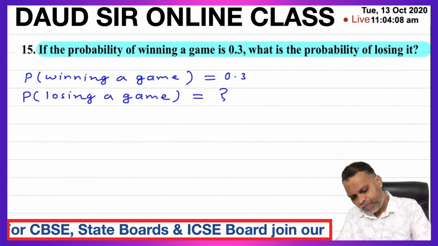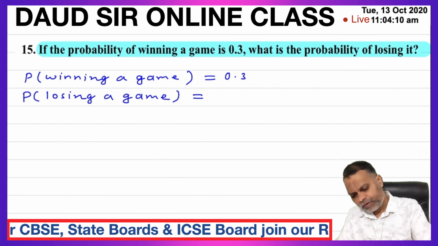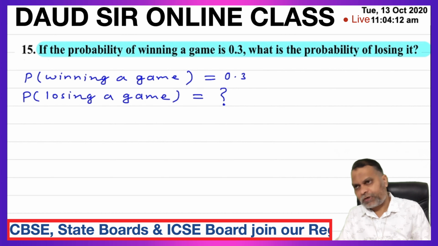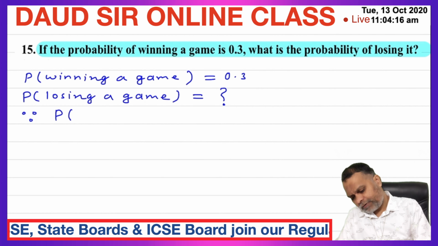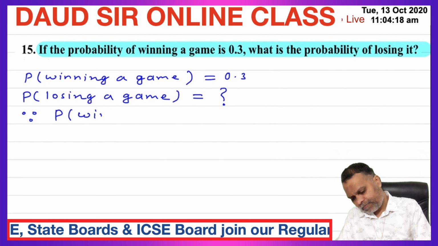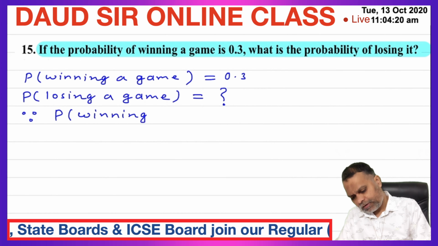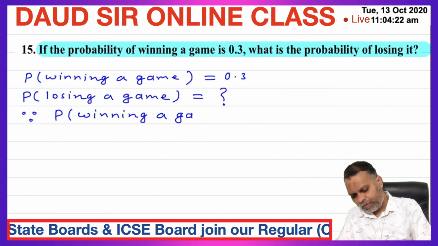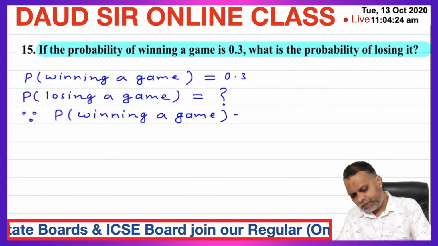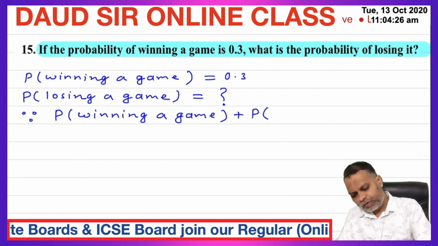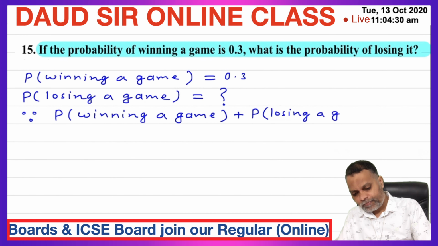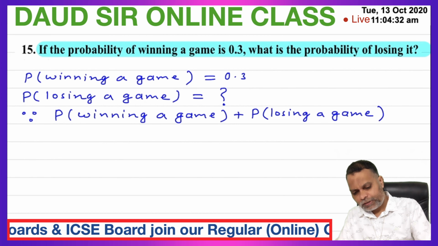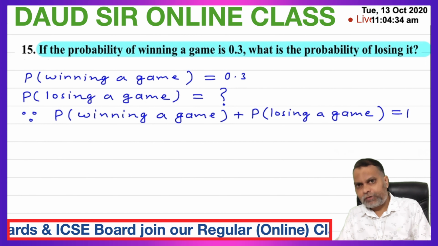By using this, probability of winning a game plus probability of losing is equal to 1.